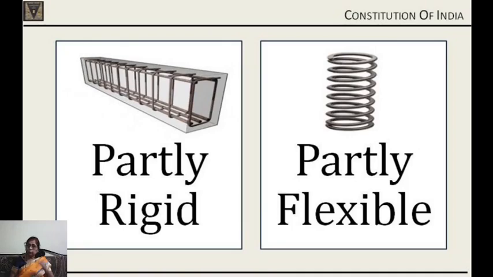That means some provisions are such that they can be amended very easily, that is, they are flexible. Some provisions are there which cannot be amended unless there is a concurrence of 50% of the states along with majority in the Parliament also. The 2/3 majority has to be there for that amendment. So, it is a combination of both. So, we can say that it is semi-rigid and semi-flexible, or partly rigid and partly flexible. Because Constitution is a living document, it has to be amended, and there is a provision of amendment in our Constitution.